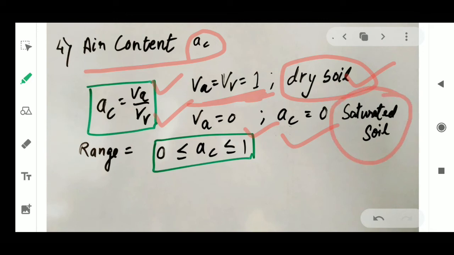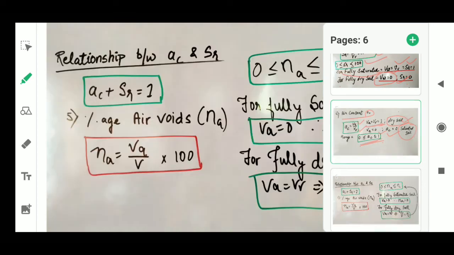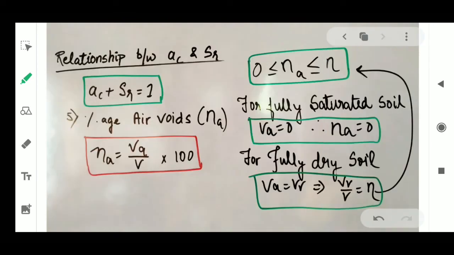So for fully dry soil, VA is equal to VV, and when VA is equal to 0, the air content will become 0, and it is a saturated condition, right? It ranges between 0 and 1, or from 0 to 100%.